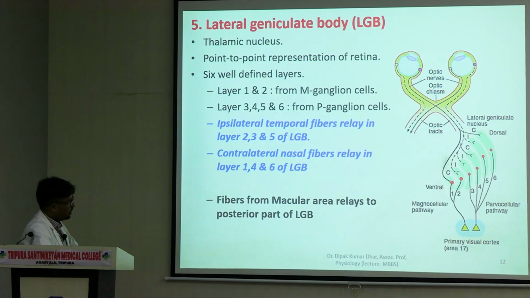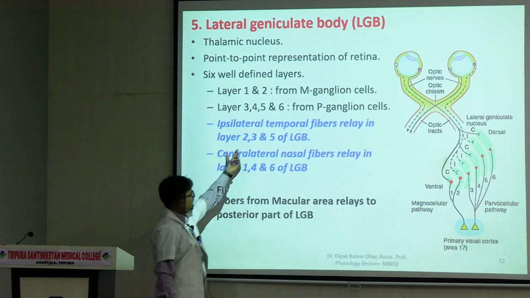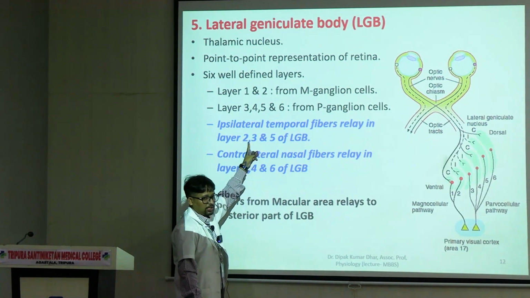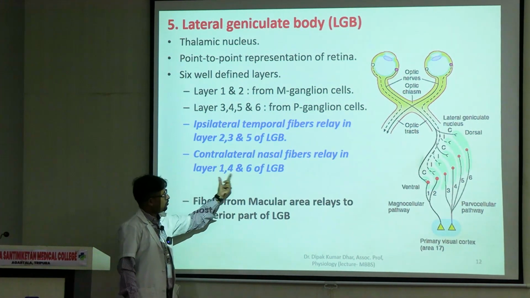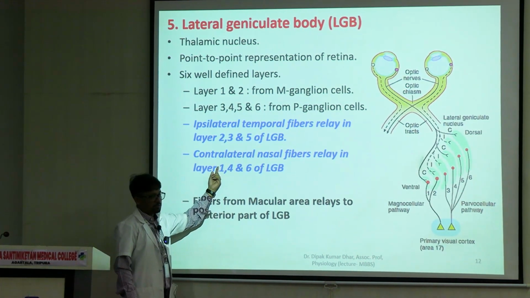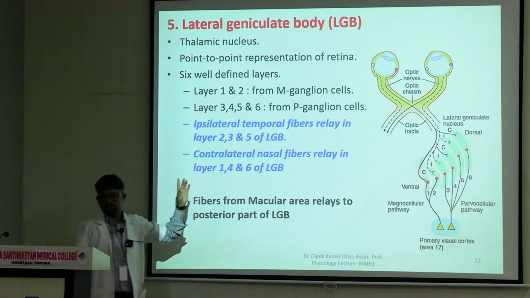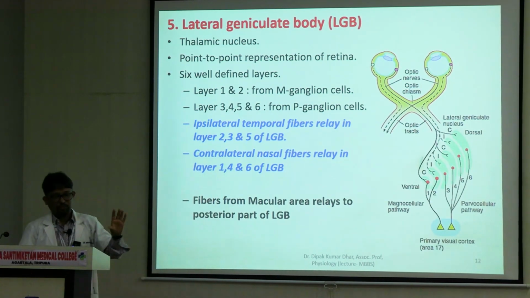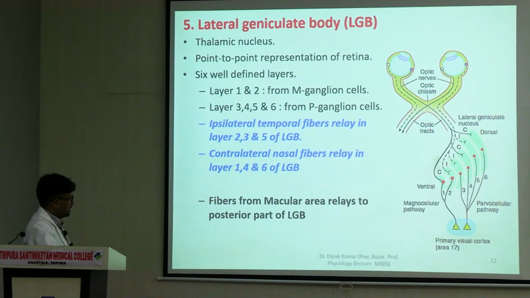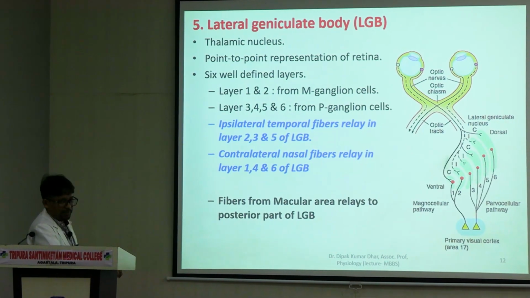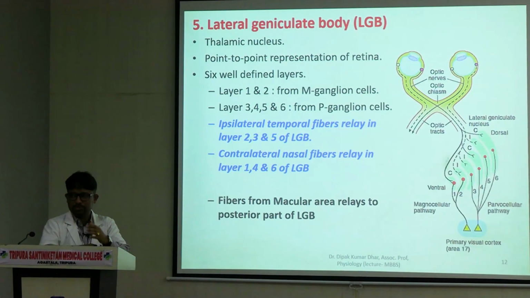Now within this you find 2, 3 and 5 में 2 is magnocellular information, 3 and 5 is parvocellular. Similarly 1, 4 and 6 में 1 is magnocellular, 4 and 6 is parvocellular. तो ये equal distribution of signaling is maintained here also, even in this differentiation. From the macula, so do you recall which is the macula?